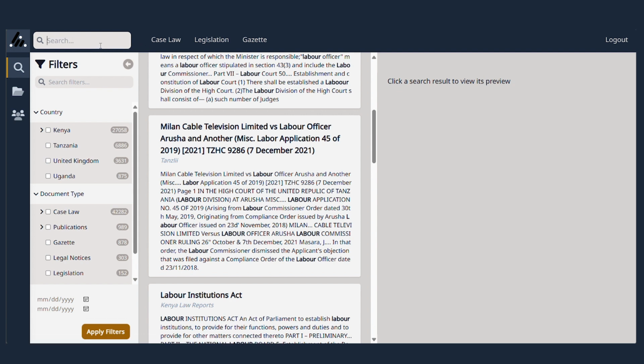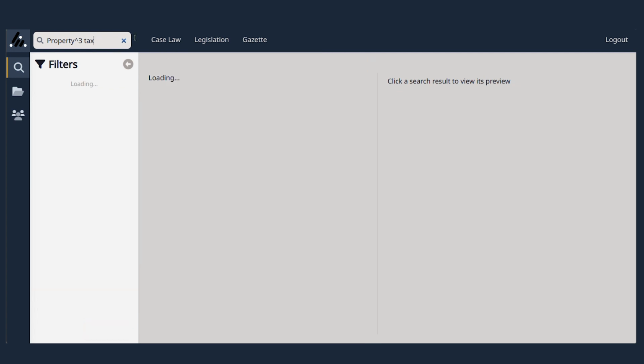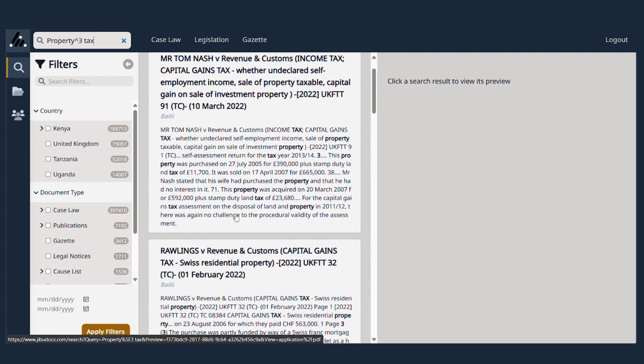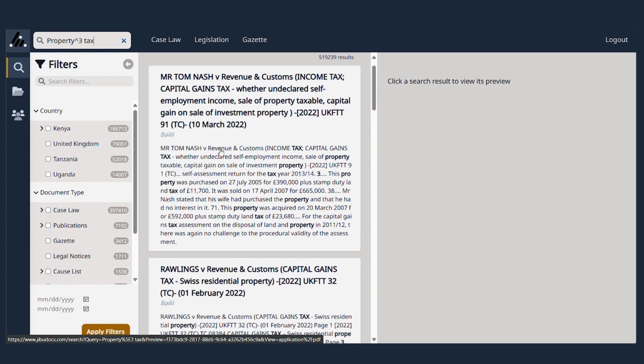The next one is a term boosting search. So we have the word property. We'd like to boost this term to maybe 3. This works well if you have more than one word, so that you're just boosting the word property. And now we can see that the documents with the word property boosted are the ones that show up in the result.